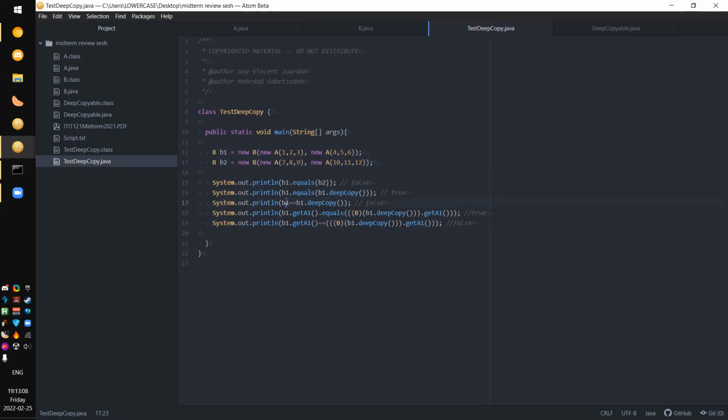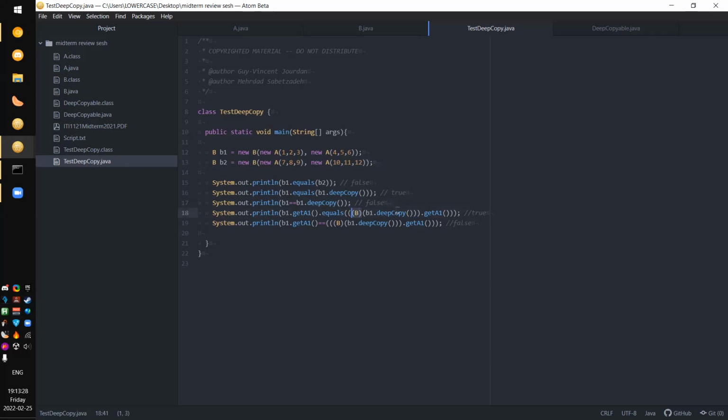The next one checks if b1 is equal, with double equal signs, to the deep copy of b1, and this is false because, as I mentioned before, a deep copy gives you two separate pointers to the same set of data, and the double equal signs compare the pointers. They are different, so that returns false. That is expected.